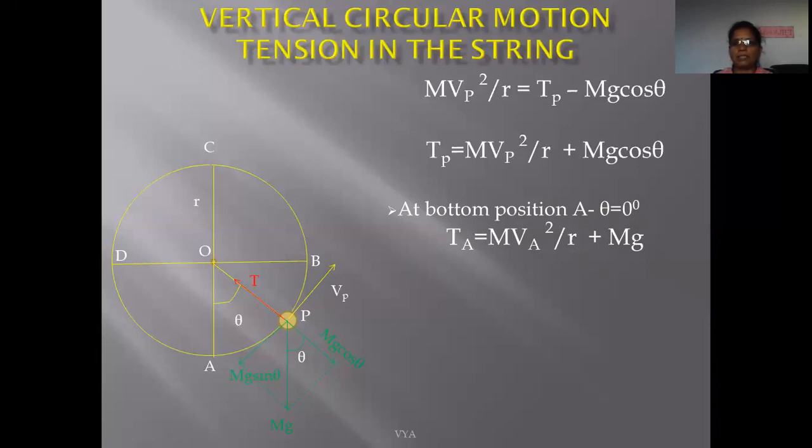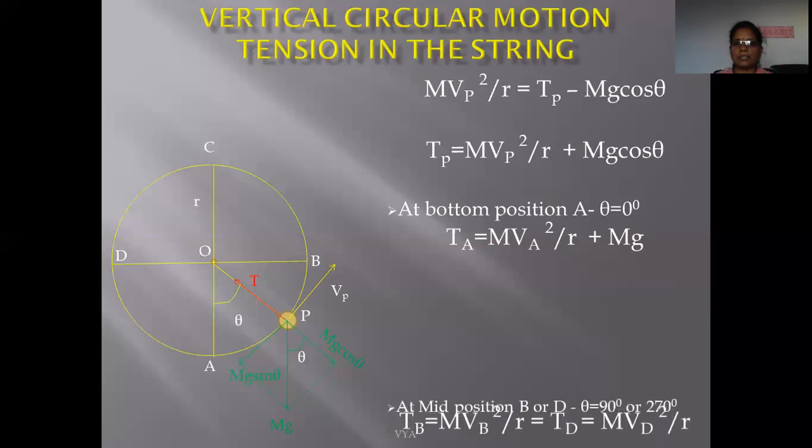And whenever a stone tied to a string is revolved in a vertical circle, it appears to be heavier at the bottom position, and that is due to the maximum tension at the bottom position.